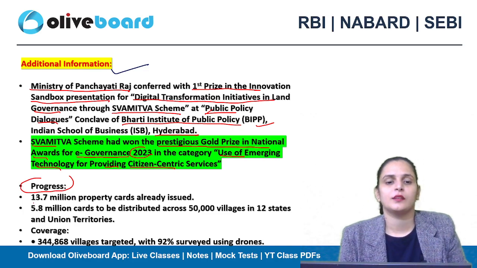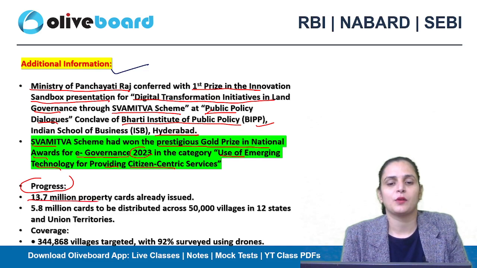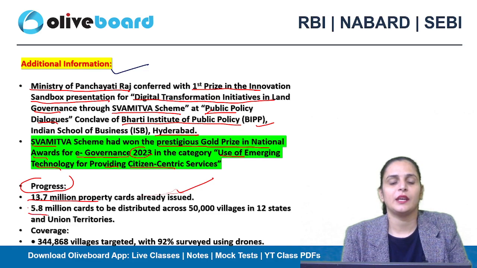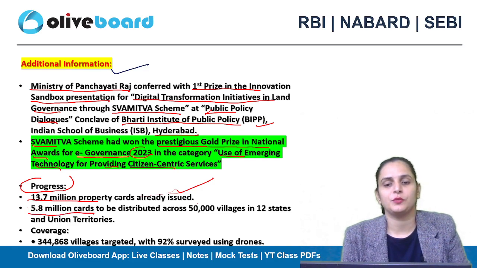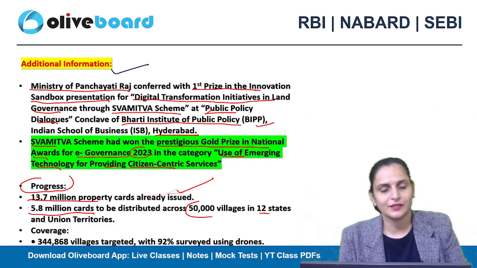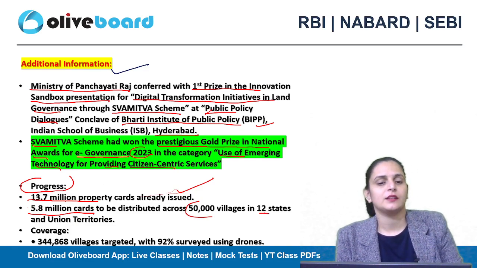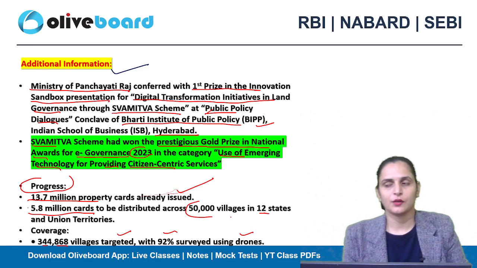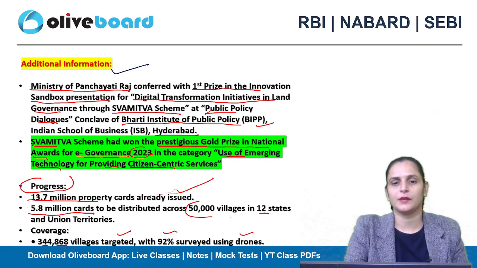And what progress has been made in this scheme? 13.7 million property cards are already issued. Okay, 5.8 million cards are to be distributed across 50,000 villages in 12 states and union territories. So that's the target. And coverage is 3,44,868 villages targeted with 92% surveyed using drones. So 92% of villages are surveyed with the help of drones, and that's how we received all the information.